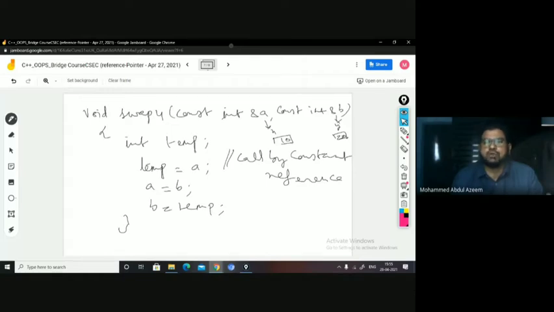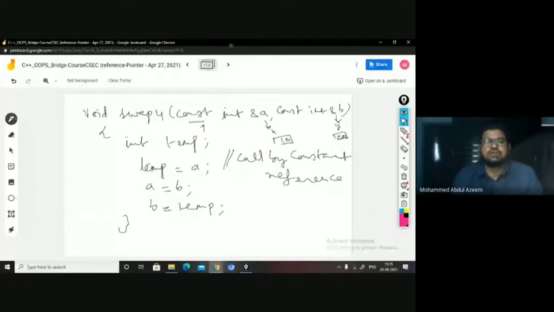So B is acting as an alias name to Y. Got it? Now, once the initialization is done, the values of those particular memories will not be modified if they are constant. So you can see the difference when you execute the statements.